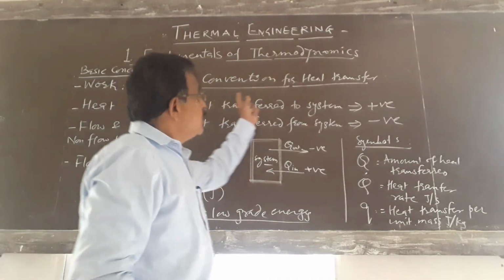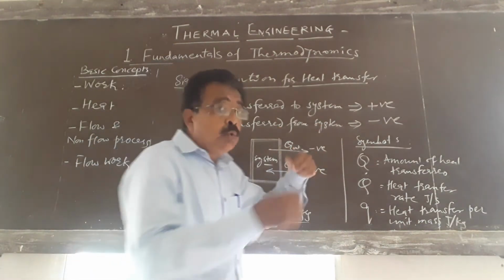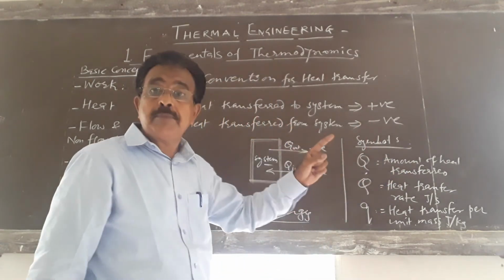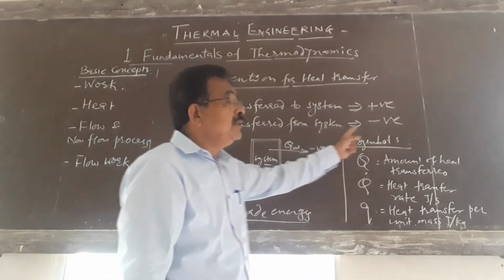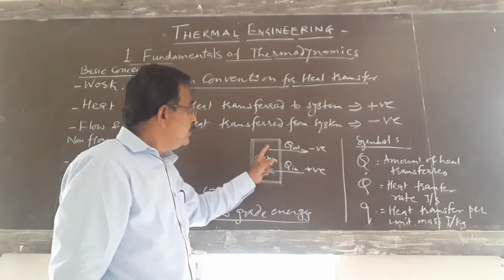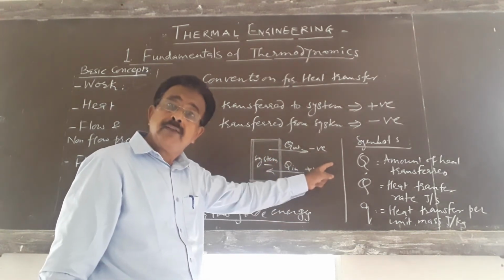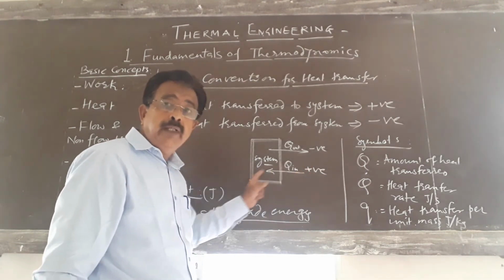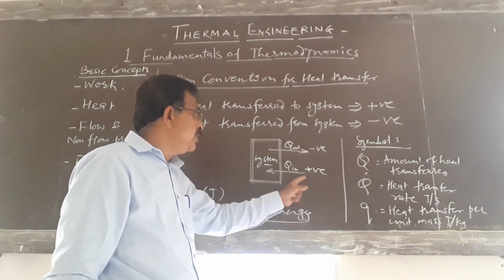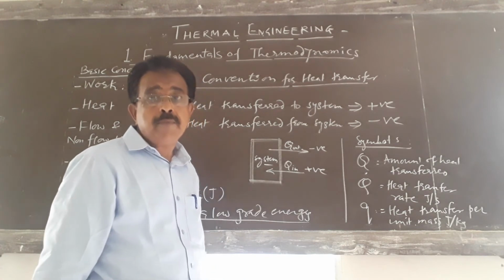Now see the sign convention for heat transfer. Heat transfer to a system is taken as positive and heat transfer from the system is taken as negative. Here, this is one system, and this is Q out, heat transfer from the system, which is taken as negative. And this is Q in, heat transfer to the system. When heat is delivered to the system, it is taken as positive.